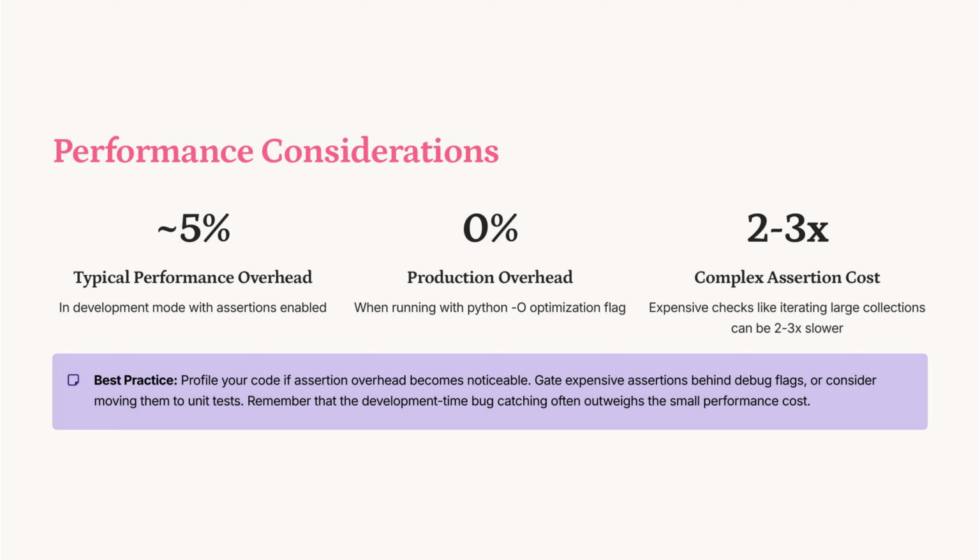Assertions in development mode typically add a 5% performance overhead, but this drops to 0% in production with the Python O flag. Complex assertions can slow performance by 2 to 3 times. Profiling is crucial if overhead is noticeable. Use debug flags for expensive checks or shift them to unit tests, balancing bug detection with performance.